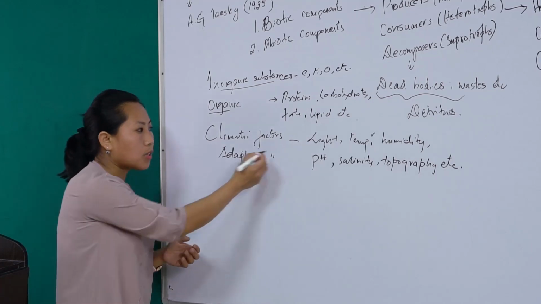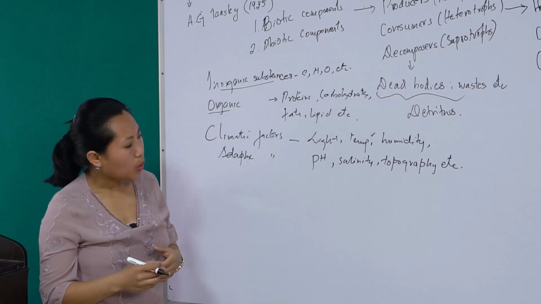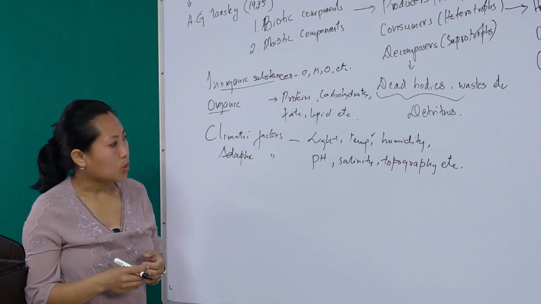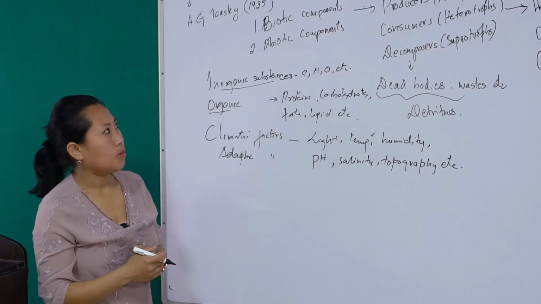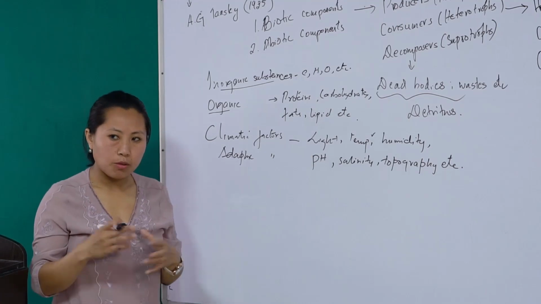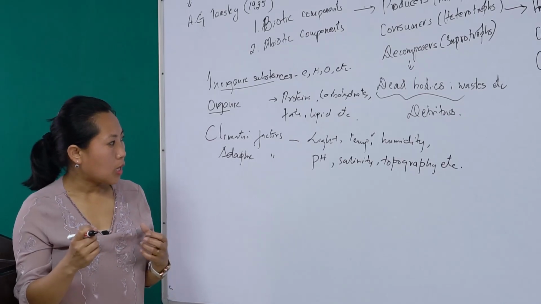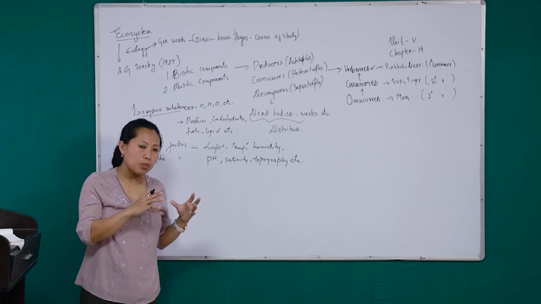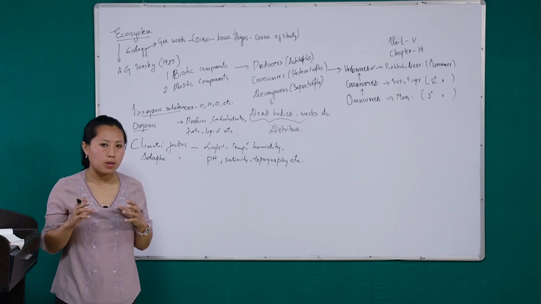Then next, the climatic factors include light, temperature, humidity, then pH, hydrogen ion concentration, then salinity, topography. So these are certain factors which influence the biotic components. For example, light influences the distribution, the growth, the reproduction, and the survival of plants. Certain plants respond to light. Certain plants are able to grow in strong sunlight, and certain plants survive best in shade.